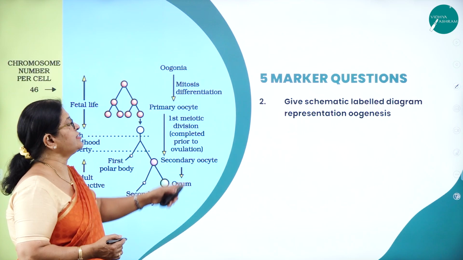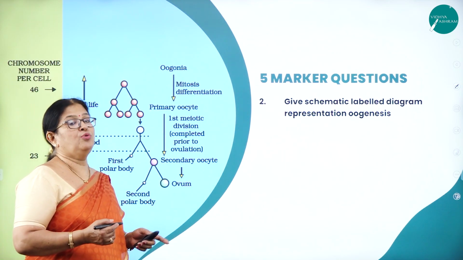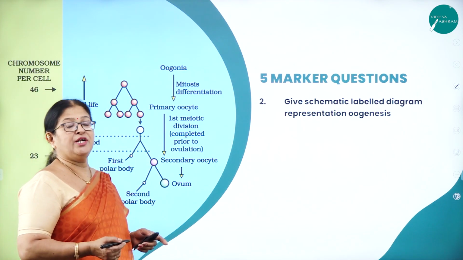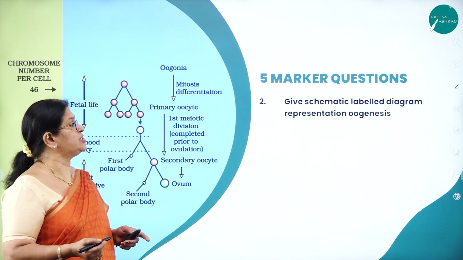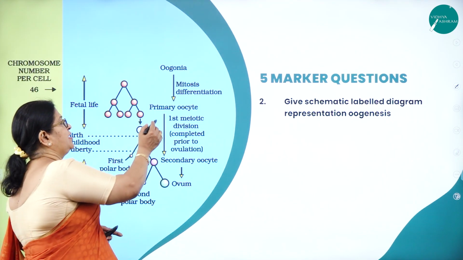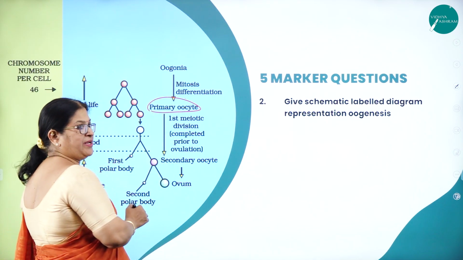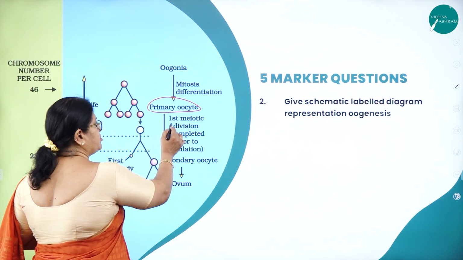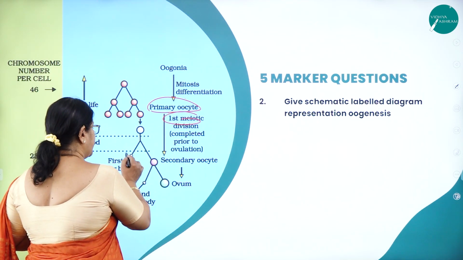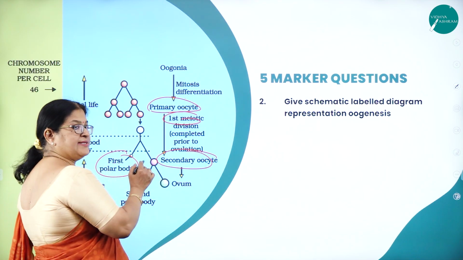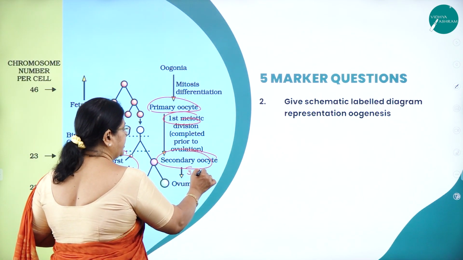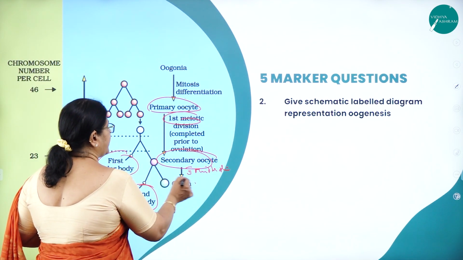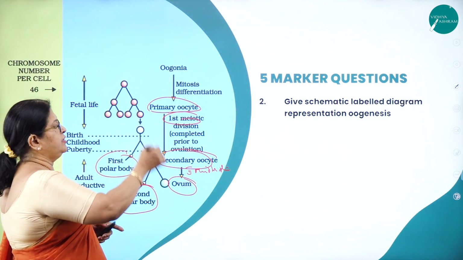So you need to explain the schematic diagram, where we know that the formation of oogonia starts from the embryonic time only, and no more oogonia are added or deleted. So the oogonia will undergo change first to form what? Primary oocyte. That will take place during the embryonic period only, and the primary oocyte will undergo first meiotic division to form first polar body and secondary oocyte, and the secondary oocyte will undergo second meiotic division to form what? Second polar body and ovum. So this whole thing you have to explain.